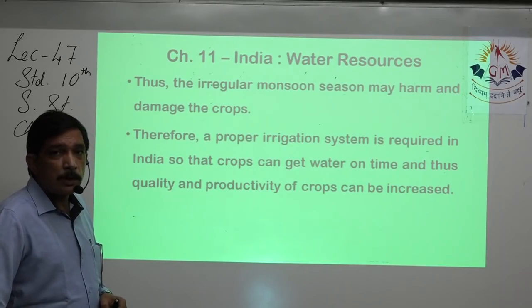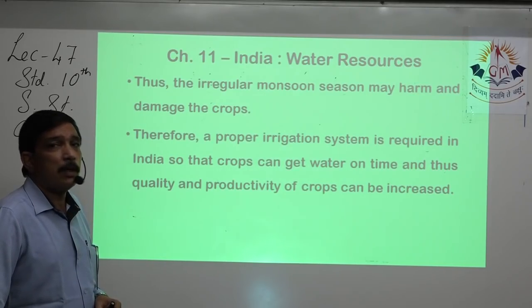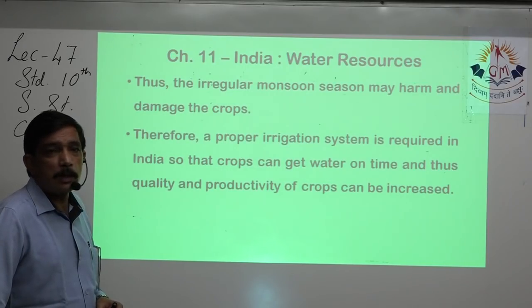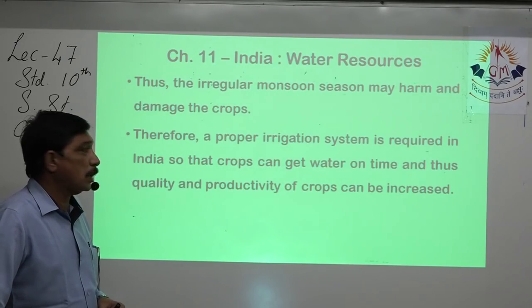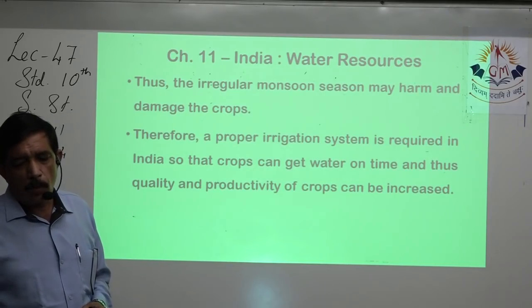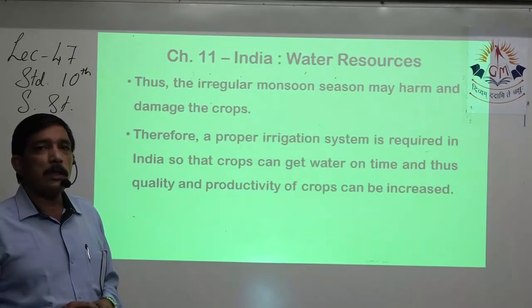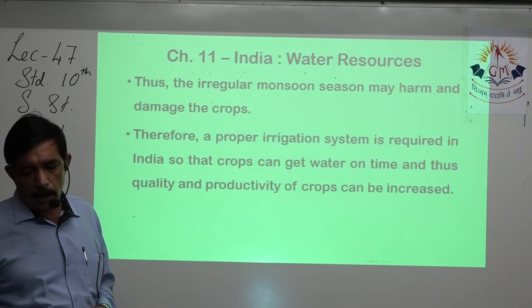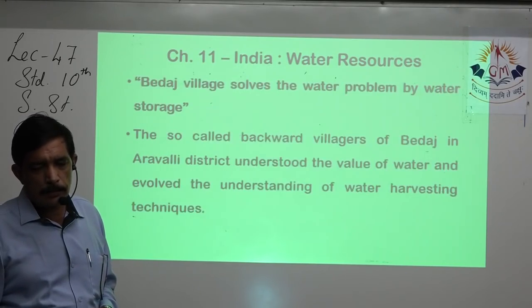Therefore, if a proper irrigation system is there, then our farmers will not be dependent on rain only. So a very good irrigation system is required in India so that the crop can get water on time, and thus the quality, quantity and productivity of the crop can be increased, it can be enhanced.